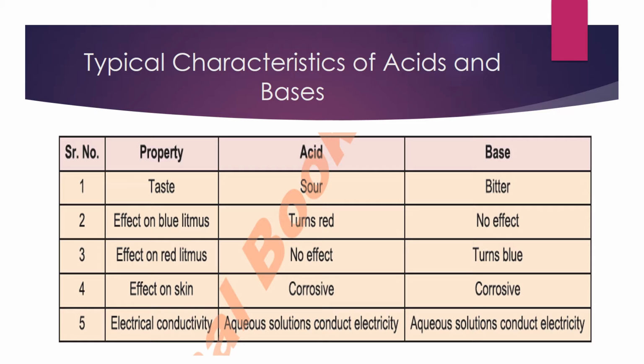These acids and bases are commonly used in our daily life. For example, bases are used in soap making, in drain cleaner, and some bases also act as antacids. In the same way, there are a lot of acids which are edible, just like apple, orange, lemon. They contain acid, but they are mild acids and do not have a bad effect on our health.